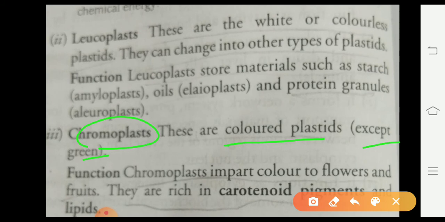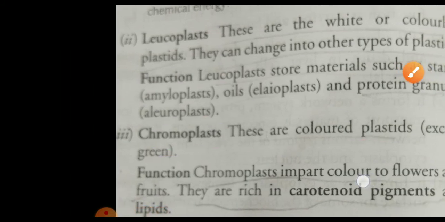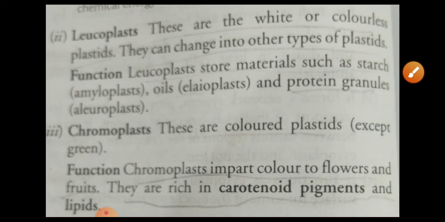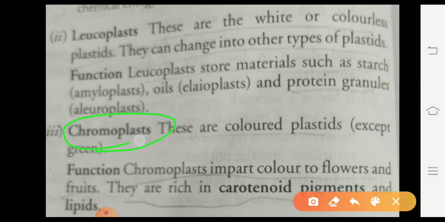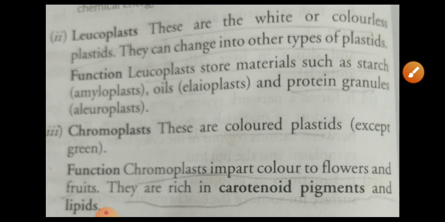And the function is that chromoplasts impart color to the flowers and fruits. You see that different types of colorful flowers are present in our surroundings. So these colors are due to the presence of the chromoplast. So student, the fruits and flowers have different colors due to the presence of chromoplasts.